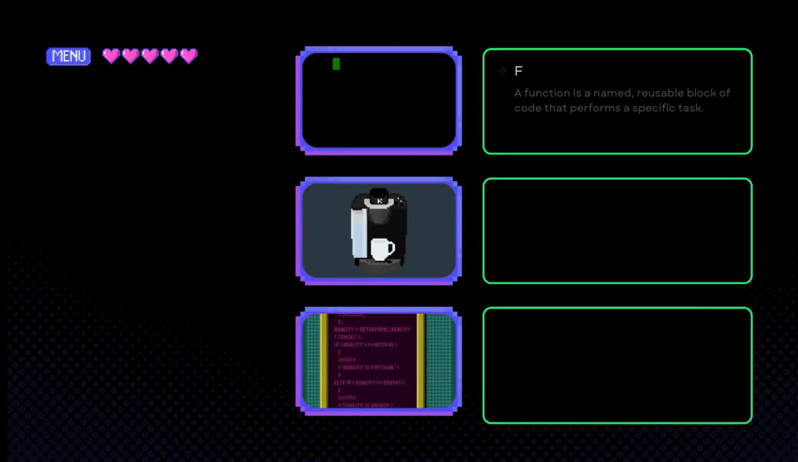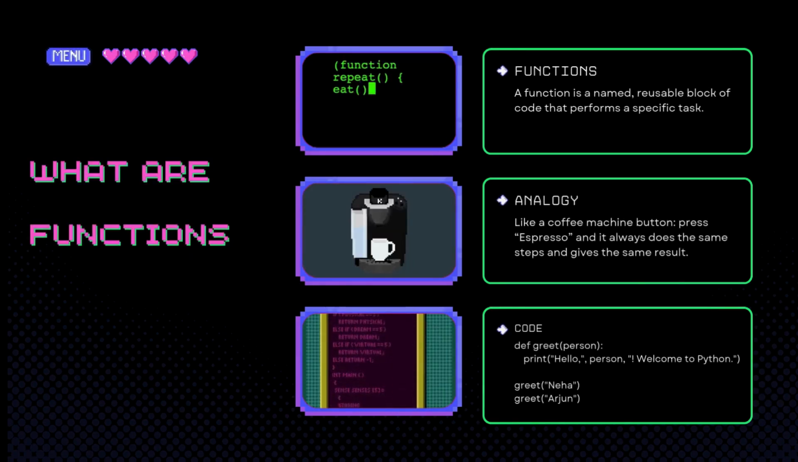Like below, what are functions? A reusable block of code that performs one specific task. Let us see how it works with an analogy. You define the steps once: grind beans, heat water, pour. That's defining the function. Then you just press the button labeled espresso. You don't build the machine every time you want coffee. You just call the function. It saves you from rewriting code over and over. Let us understand with an example.